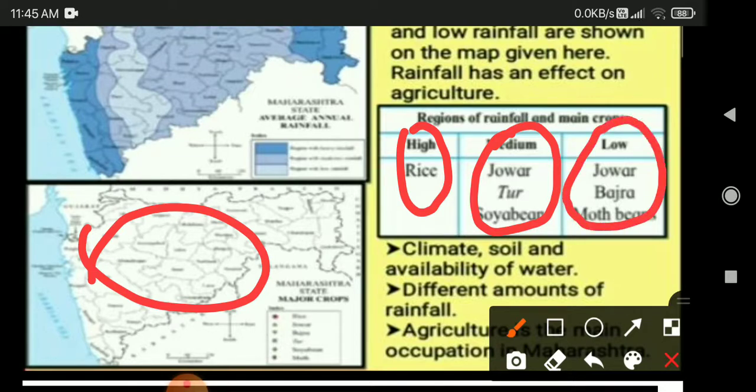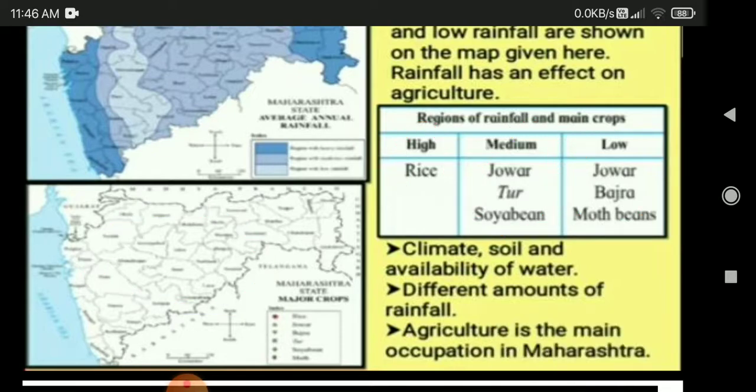In low rainfall we grow crops like jowar, bajra, moth beans. Climate, soil and availability of water, different amounts of rainfall. Agriculture is the main occupation. Which is the main occupation in Maharashtra? Agriculture. The production of crops depends on the climate, soil and availability of water. Different regions of Maharashtra get different amounts of rainfall. As a result, there is a variety in the crops grown.